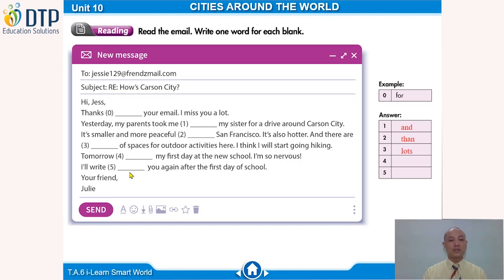Number 4, tomorrow is, was, are, or there. Is, right? And number 5, I will write to you, for you, about you. What do you choose? What's your answer? To you, right? I will write to you again after the first day of school. Very good. How many correct answers do you have? If you have less than 3 correct answers, try more.